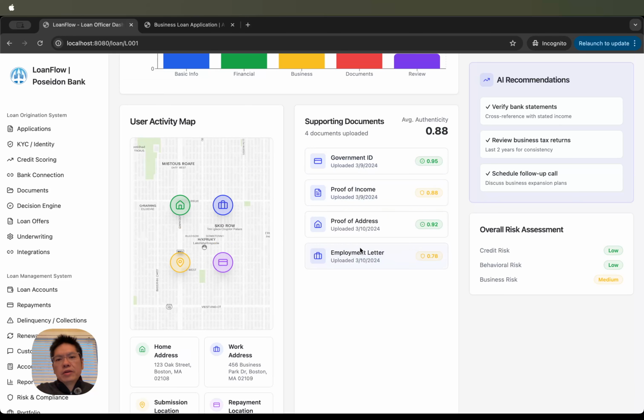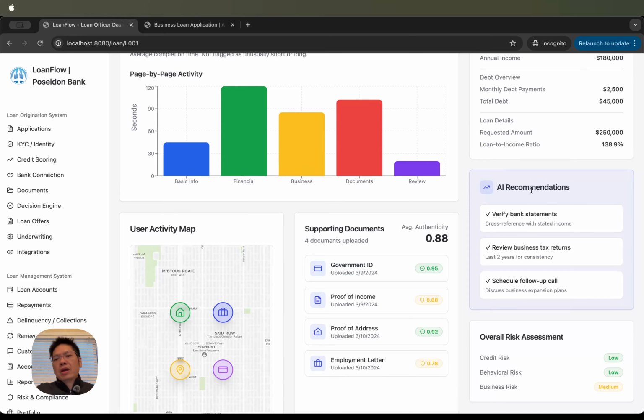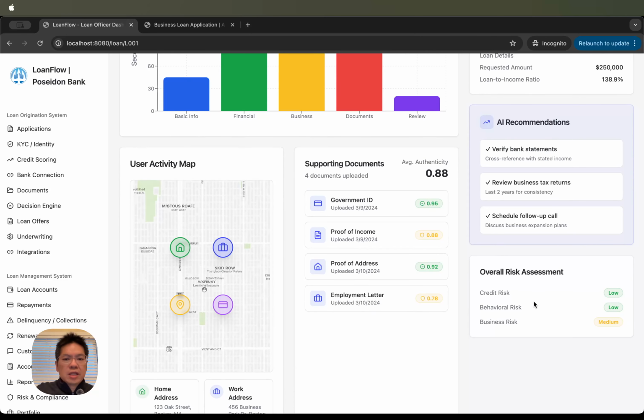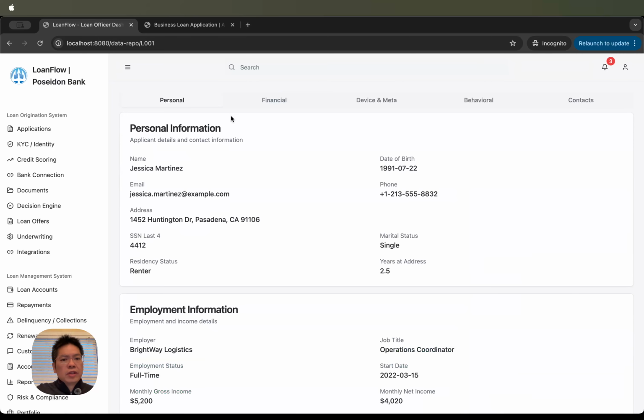And again, here we have the supporting documents that have been uploaded. It's all here for anybody to review from the company internally. AI is recommending these things to do for the loan officer, and here's the overall risk assessment. So how are we able to come up with all this information, right? We actually have a data repository for this loan application. This is everything we're extracting from the loan application itself.